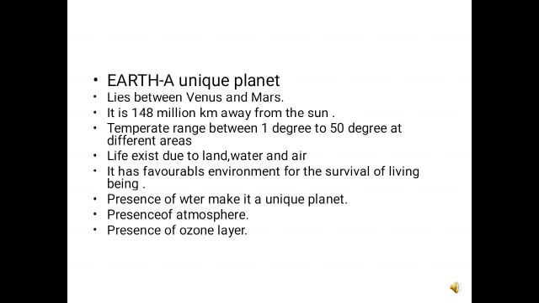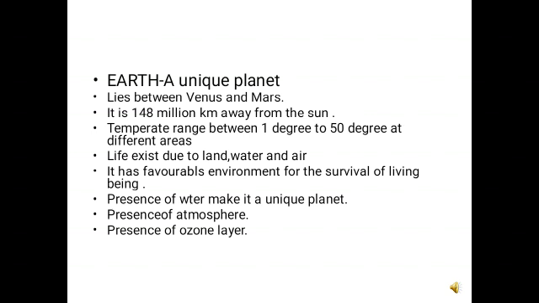So children, Earth, a unique planet. Now, how can we say it is unique? In the solar system, Earth is the third planet from the Sun and it is the fifth largest planet and is also called the living planet. It is called the living planet because life exists on it. And life exists on it due to its uniqueness. And what is its uniqueness? The presence of water and atmosphere on it.